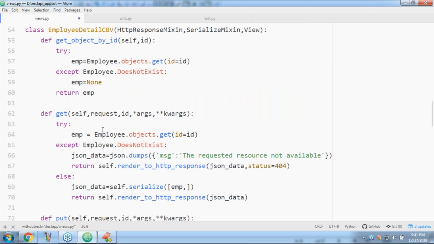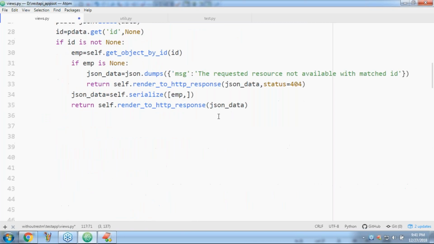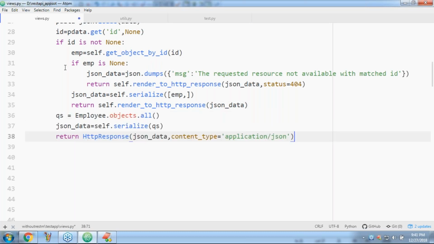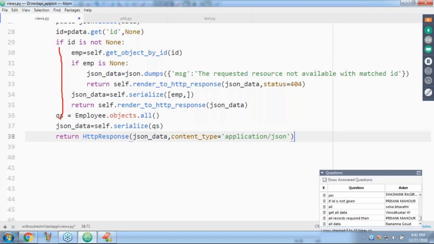Mostly copy paste. Can you please observe? Yes, but while performing copy paste, observe the indentation, very important. So the control comes to this place when ID is None. If ID is None, get the queryset, convert it into JSON, and send that JSON.